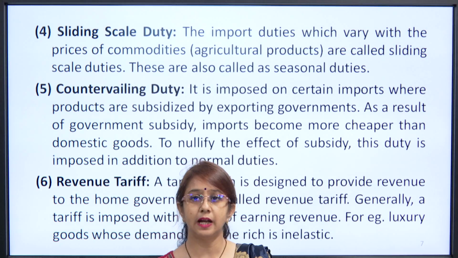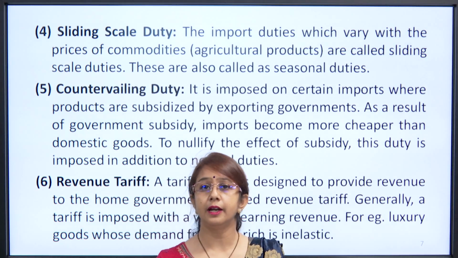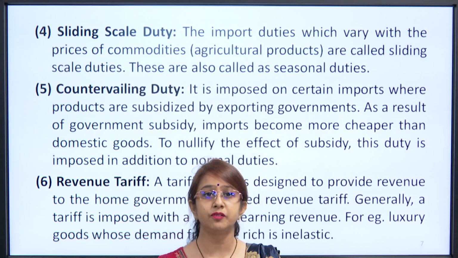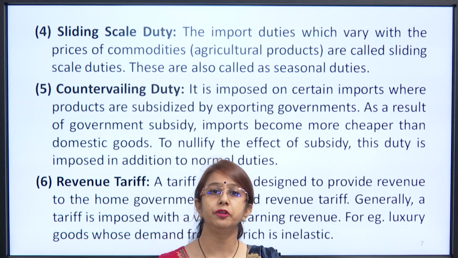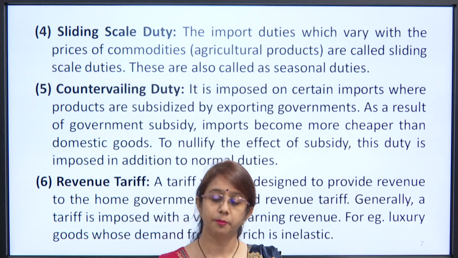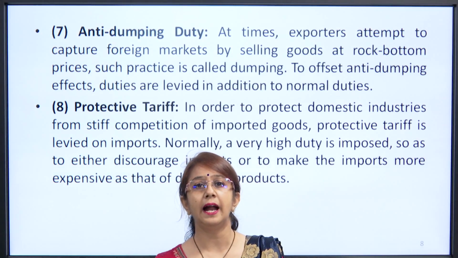For example, luxury goods or a hotel or a restaurant, where revenue tariffs are applied where the demand is more, and this kind of revenue is generated from the people who are able to afford such products. Then the seventh is the anti-dumping duty.